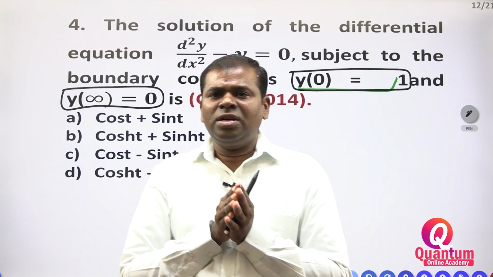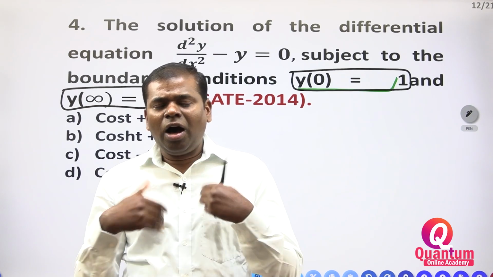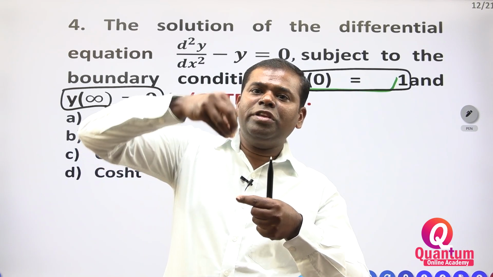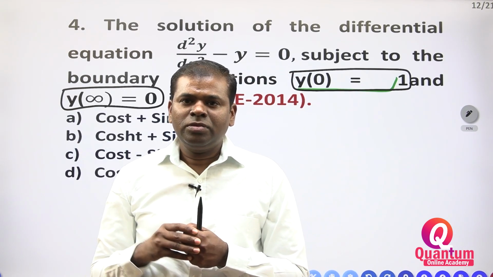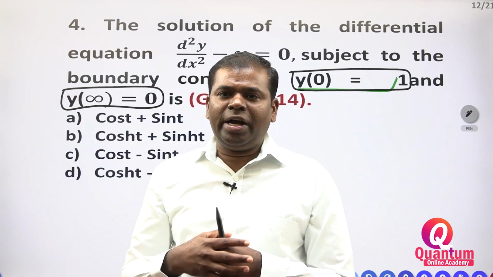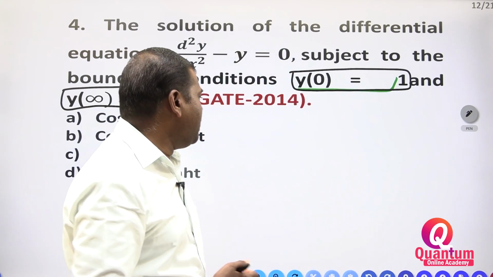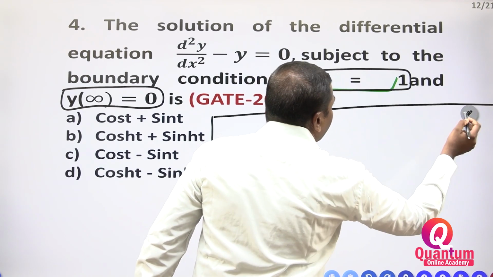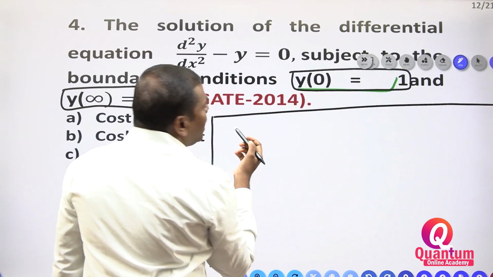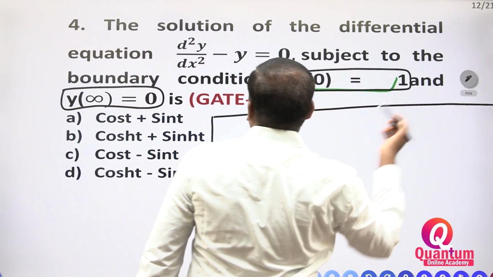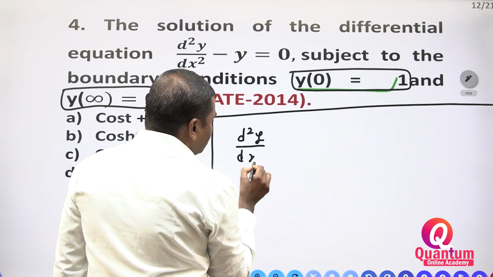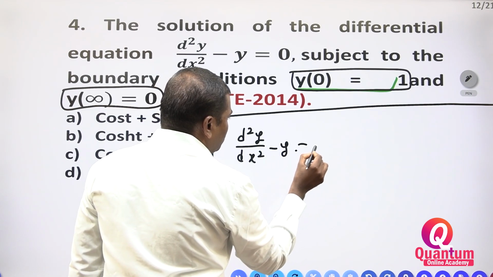Directly they won't ask that in the CSIR or GATE examination. They may ask along with the boundary conditions also. You must read the boundary conditions. First you have to solve the differential equation. What is the differential equation? d square y by dx square minus y is equal to 0.